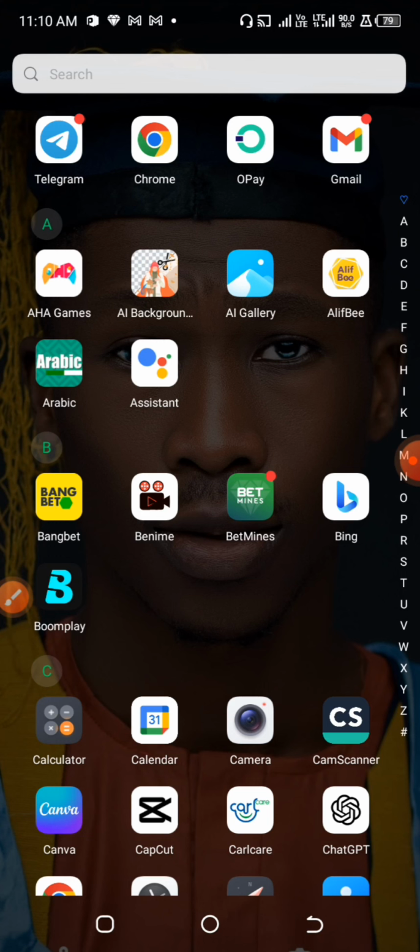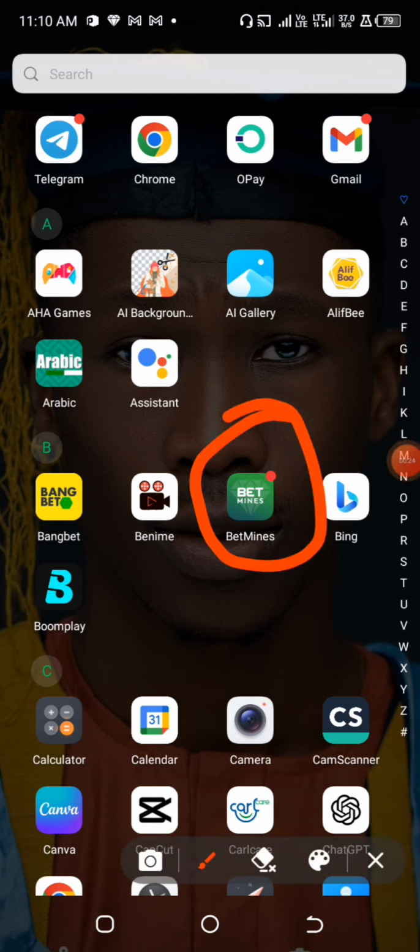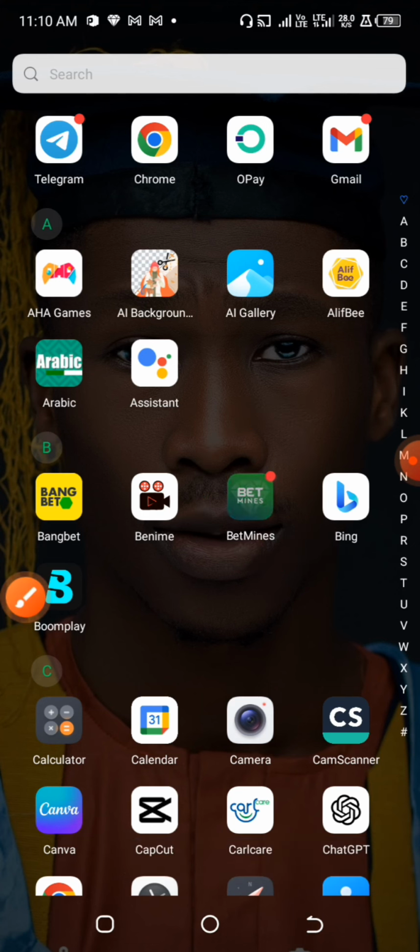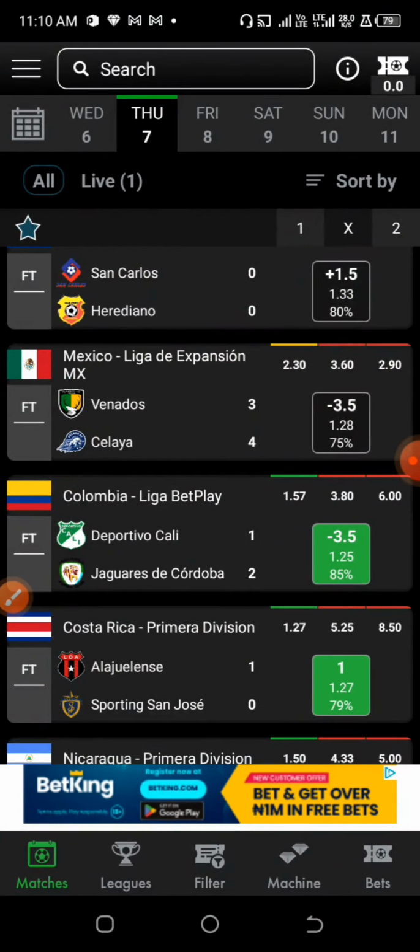In today's video, we'll be looking into how to make use of a particular app to mine predictions on over 2.5 goals, with an interval of percentage and possibility outcome of range 80% to 100%. I'm sure some of you will have this app by now, because I've made so many videos about how to make use of it in some of our recent videos and some of our old videos.